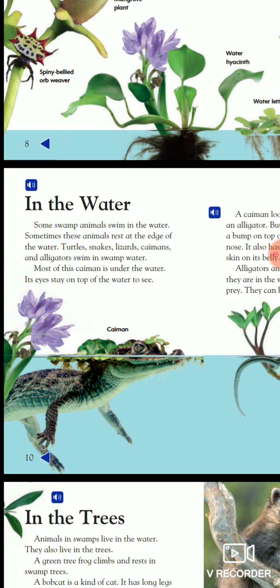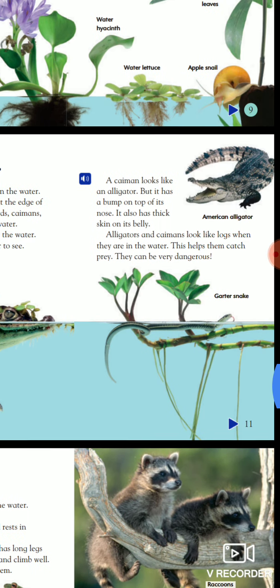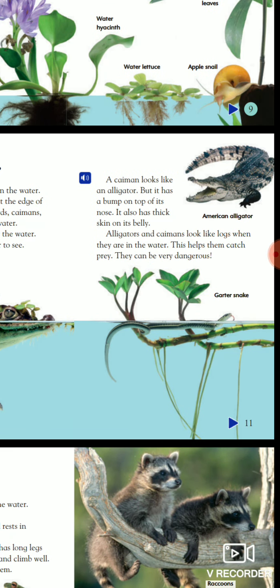In the water, some swamp animals swim in the water. Sometimes these animals rest at the edge of the water. Turtles, snakes, lizards, caimans, and alligators swim in swamp water. Most of the caiman is under the water. Its eyes stay on top of the water to see. A caiman looks like an alligator, but it has a bump on top of its nose. It also has thick skin on its belly.